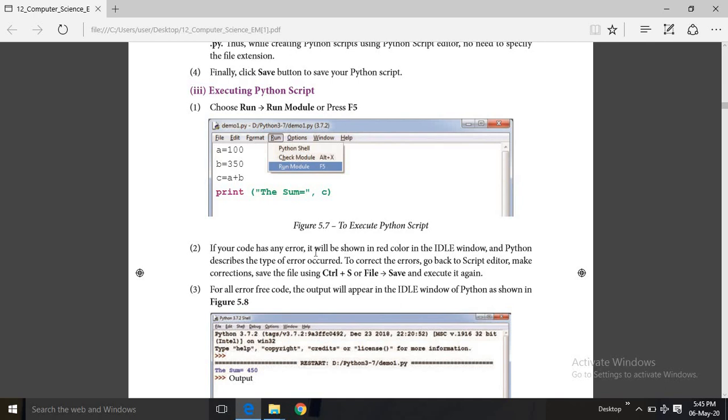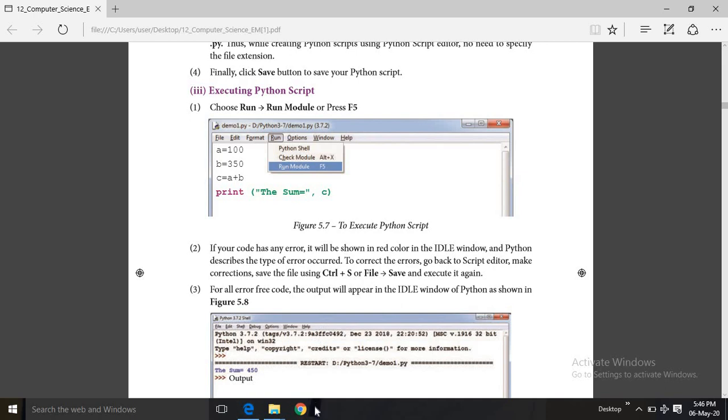In C++, before executing the code, we compile and check whether the code has any mistakes or not. Here, while running the module or pressing F5, if your program has any error, it will be shown in red color in the IDLE window, and Python describes the type of error that occurred.